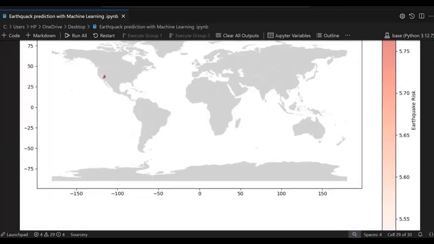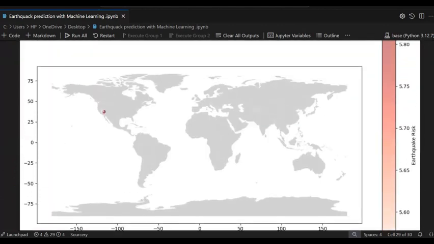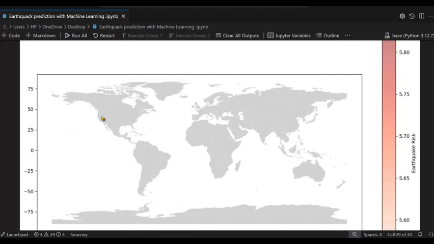So you can see this is the plot. Earthquake risk shows where the earthquake is. This is the point of the earthquake risk. It is between 25 and 15.